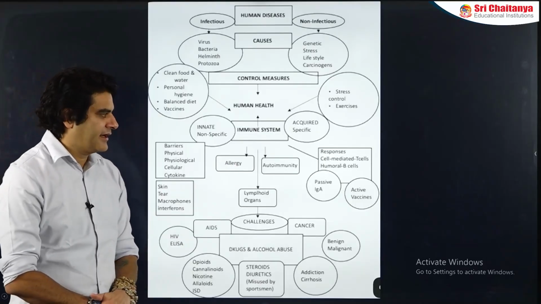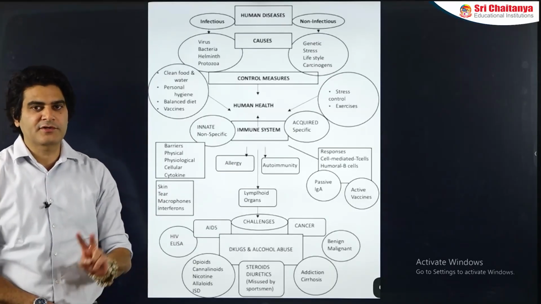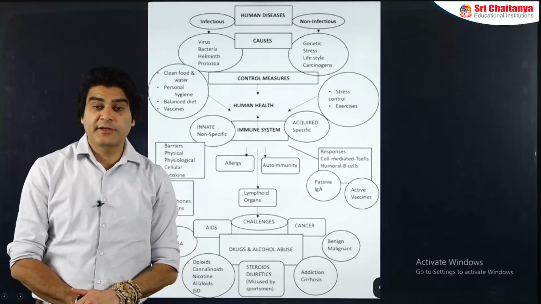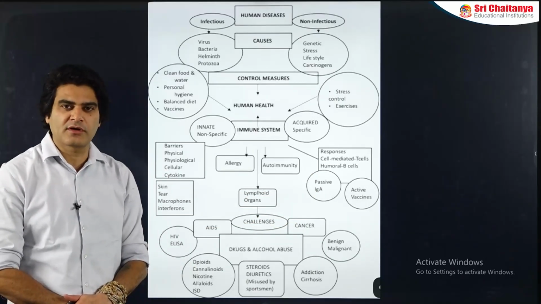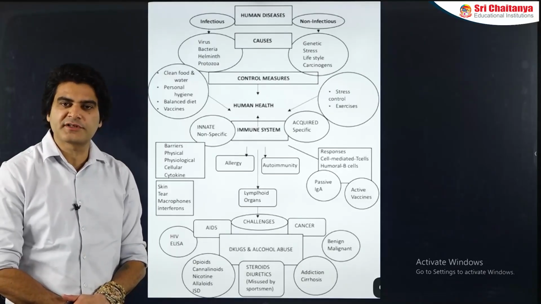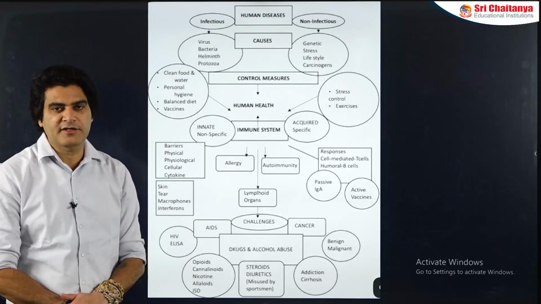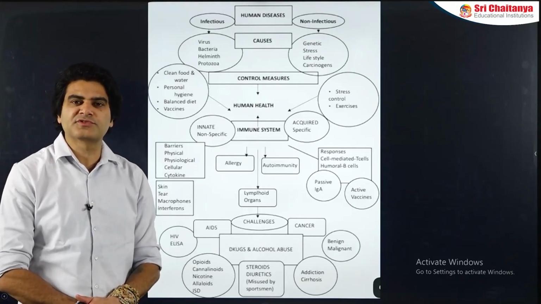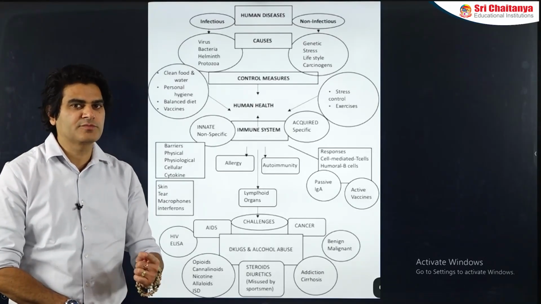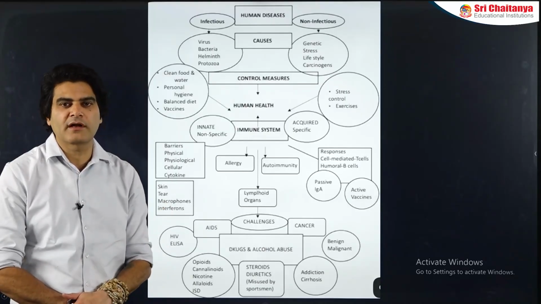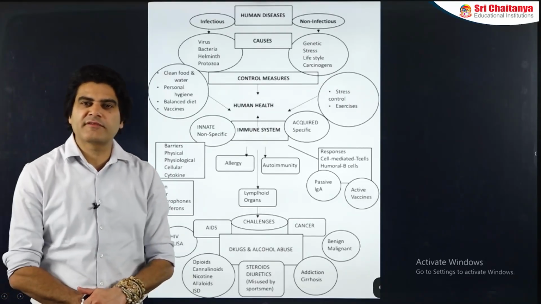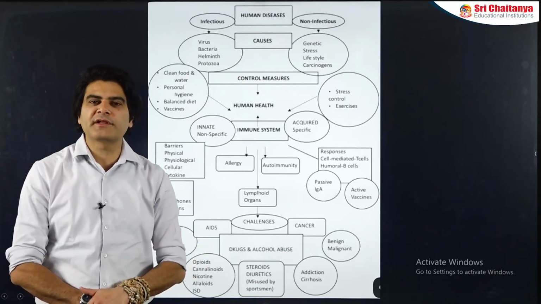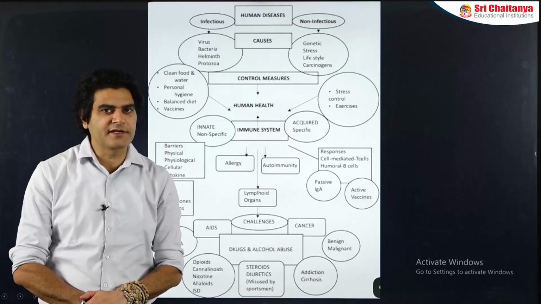Acquired immunity, on the other hand, consists of immunity provided by 2 types of lymphocytes: B lymphocytes and T lymphocytes. Immunity provided by B lymphocytes is called HMI, humoral mediated immunity, or also called AMI, antibody mediated immunity. Why? Because antibodies are protein molecules produced by B lymphocytes which travel through blood, which is humor or liquid. So since antibodies travel via blood, the immunity provided by B cells is AMI, antibody mediated, or HMI, humoral mediated.